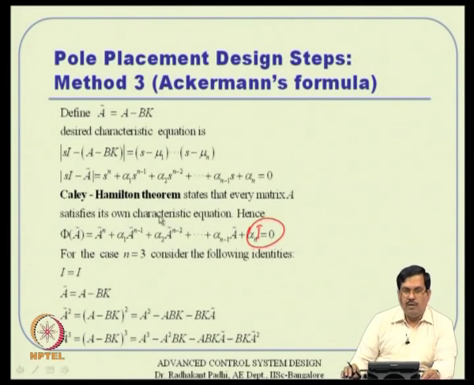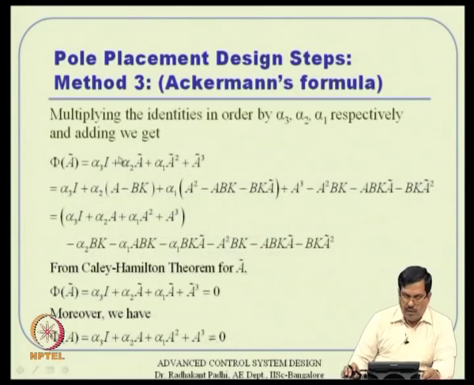Now, the Cayley-Hamilton theorem tells us that phi of A tilde is 0. Remember, this is valid for phi of A tilde, not for A, because A tilde is the closed loop system matrix, and this is what we want A tilde to satisfy, the characteristic polynomial. Ultimately, we want it to satisfy this equation, that is why we started with it. So, the closed loop A tilde matrix will satisfy this equation, not phi of A. That is what we tell here.